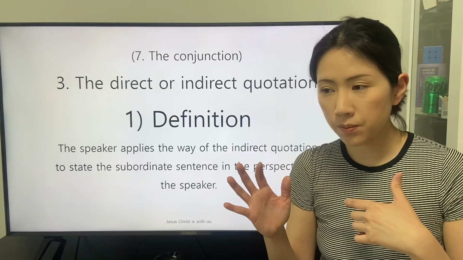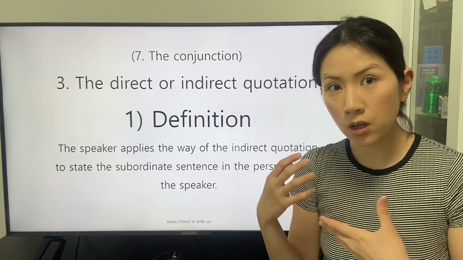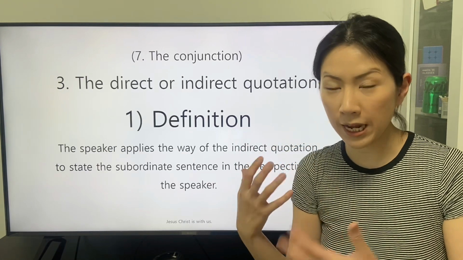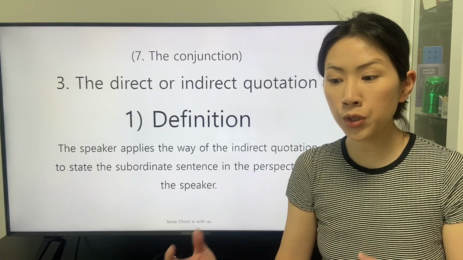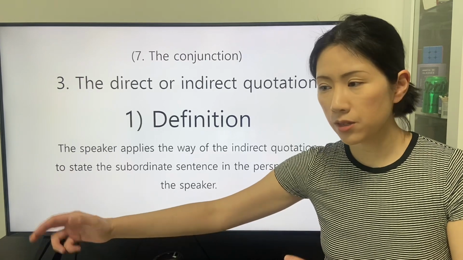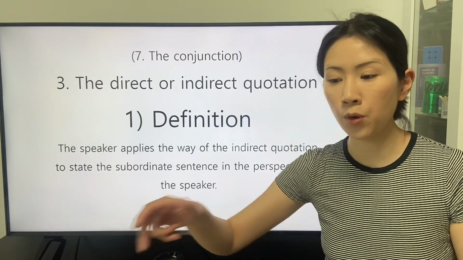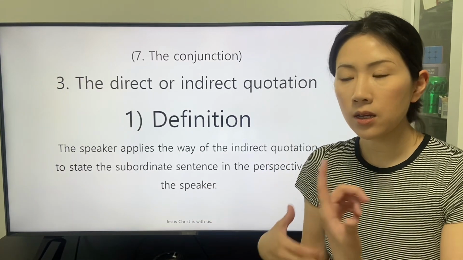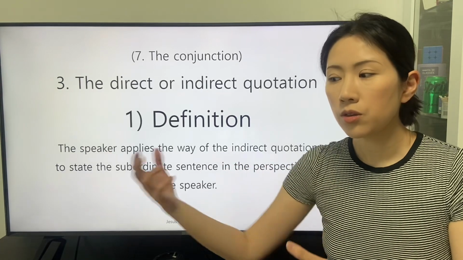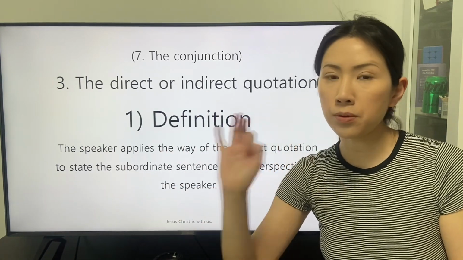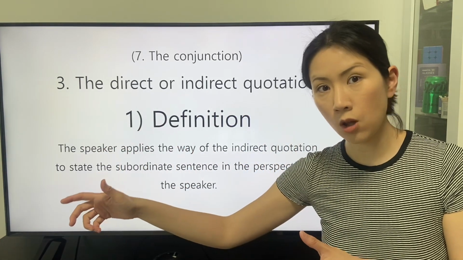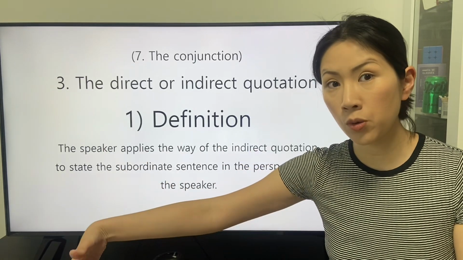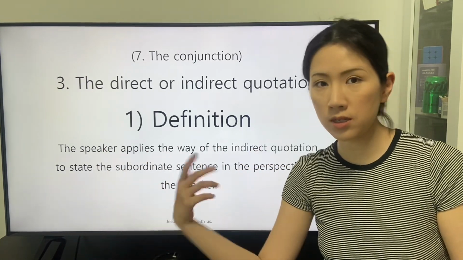The speaker who applies the indirect quotation to state the subordinate sentence for the main clause changes the personal pronoun that is applied in the subordinate sentence that is quoted.